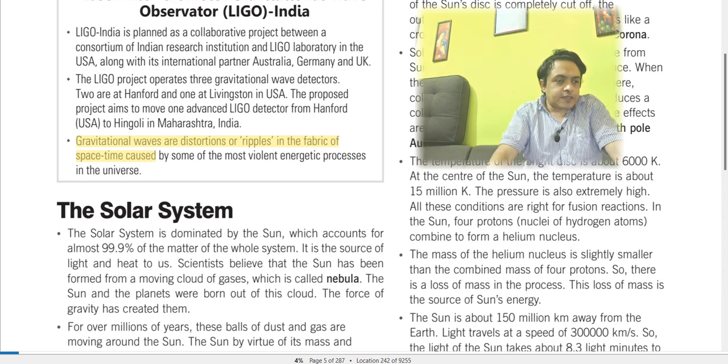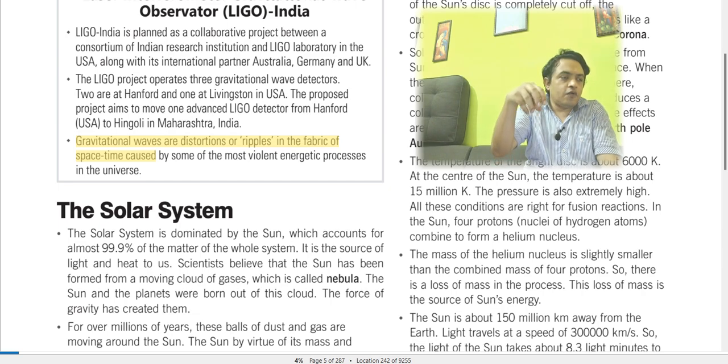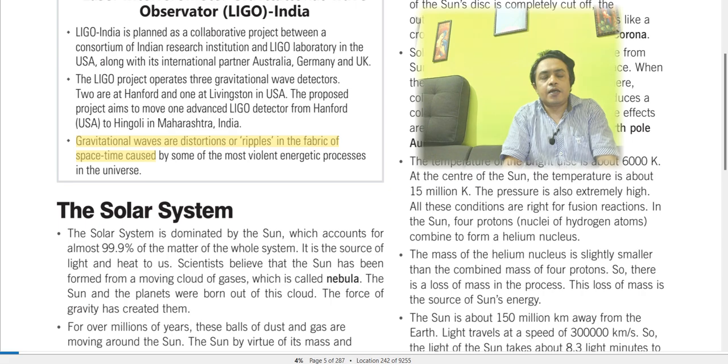So this means space-time is also very interesting. Albert Einstein mentioned all these things. If you consider the universe to be a piece of cloth and mass to be a steel ball, and we put the ball onto this cloth, the cloth will definitely dip and there will be a change in the shape of the cloth. Space and time are related that way around, right? So that is also mentioned over here.